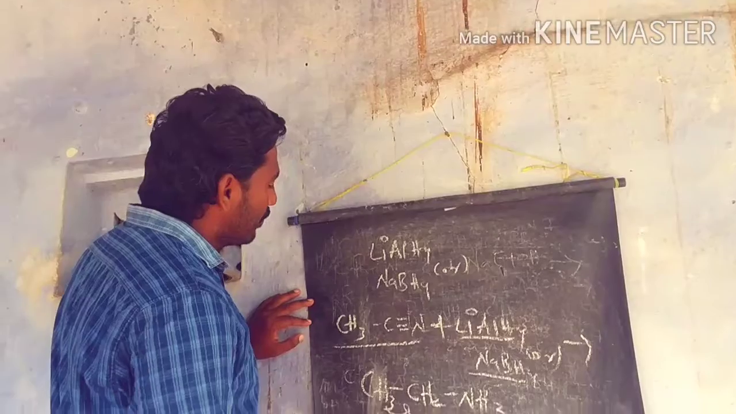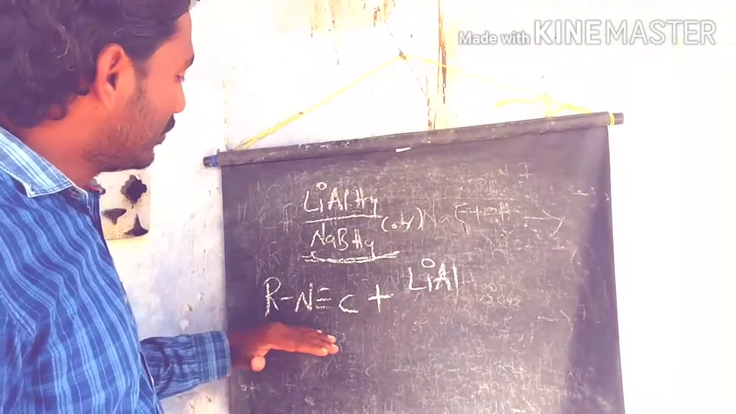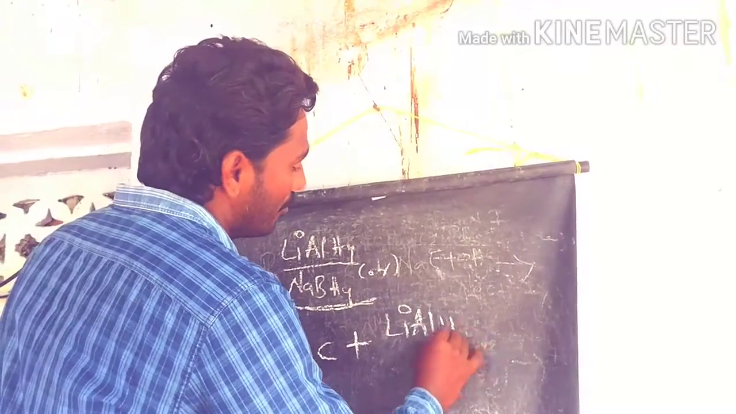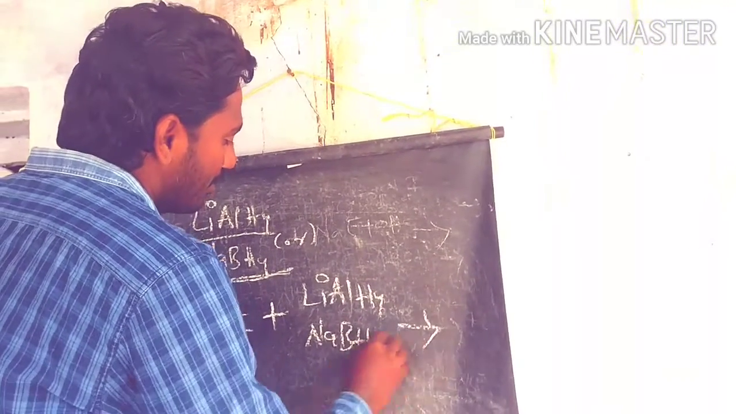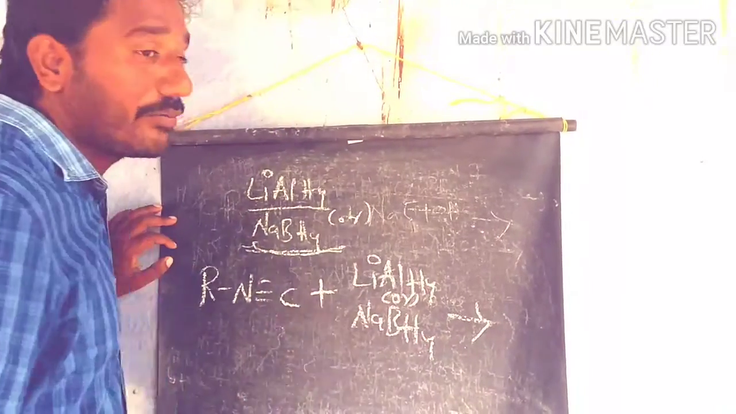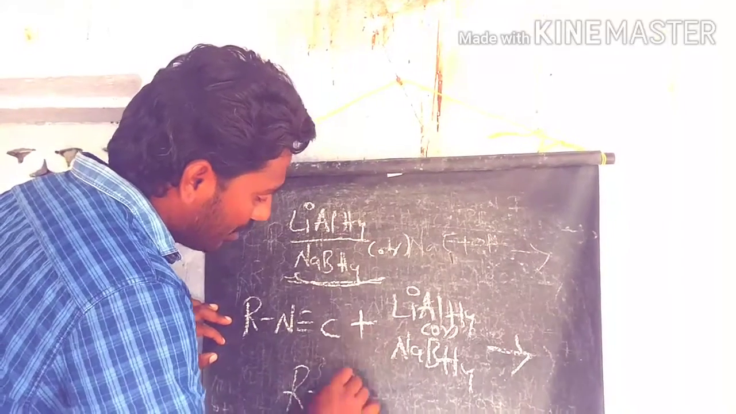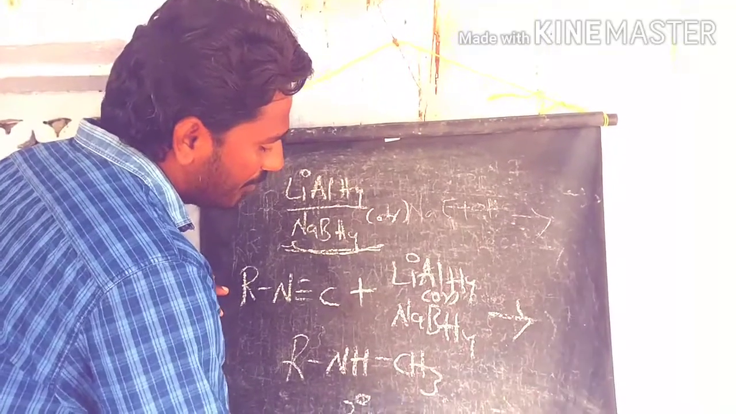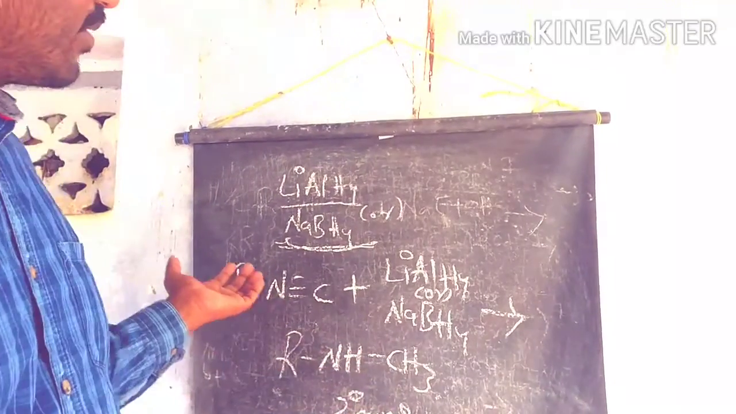So for example, what is happening if the isocyanates are involved in this reduction process? Let's see. If the isocyanates are involved in the reduction process under lithium aluminum hydride or sodium borohydride, what products do we get? With either reagent, we get the secondary amines as the product. So this is the secondary amine we are getting. That is the difference between the primary amines and secondary amines. So these are two types of reduction process.